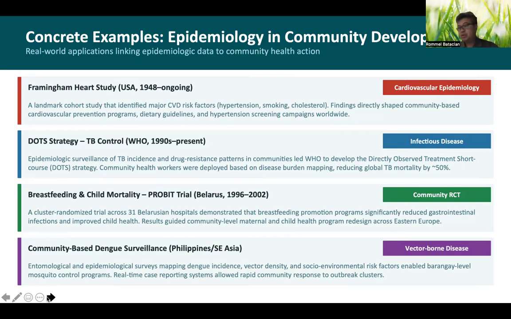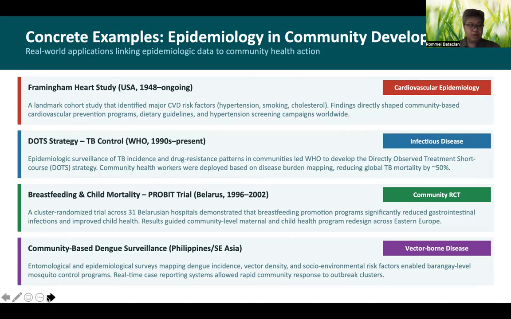Third one is the PROBIT trial. This is a study in Belarus from 1996 to 2002. This trial ran across 31 hospitals and demonstrated that breastfeeding promotion programs significantly reduced gastrointestinal infections and improved child health. The results reshaped maternal and child health program design across Eastern Europe, since Belarus is one of those countries in that region. And finally, closer to our country, the community-based dengue surveillance.